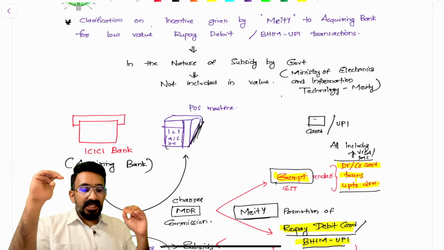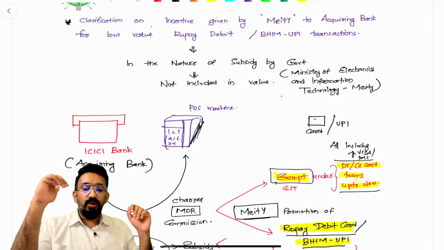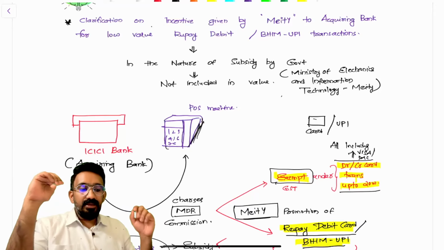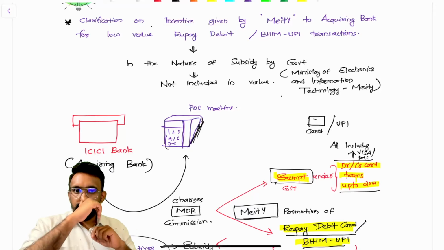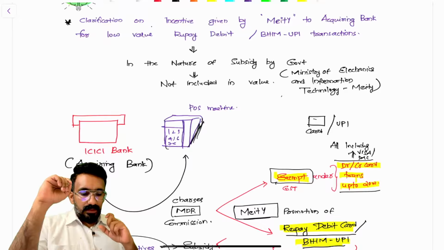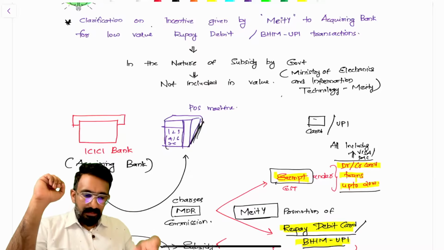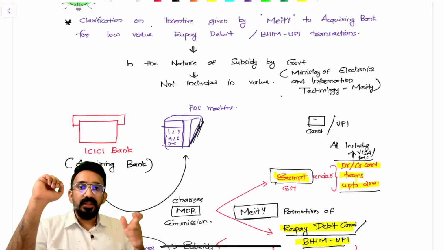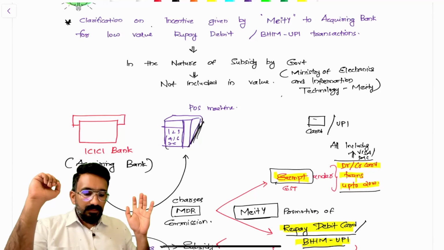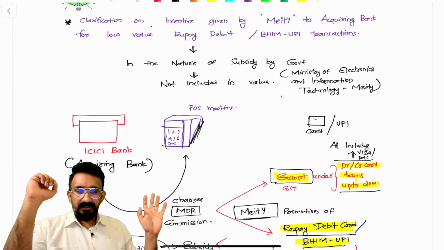They are giving an incentive to the acquiring bank for low value RuPay debit and BHIM UPI transactions. They're saying that this incentive given by MeitY, the government department, to the acquiring bank is in the nature of a subsidy by the government and it is not to be included in the value. This is the clarification that they have.